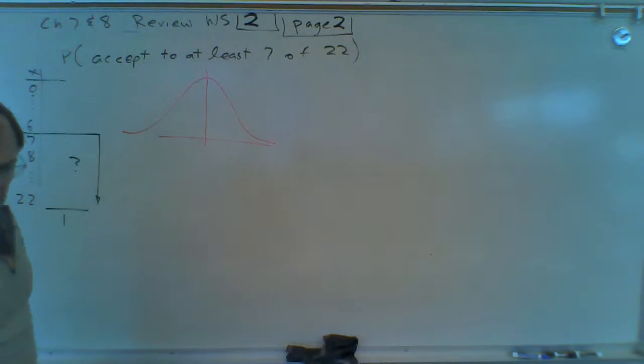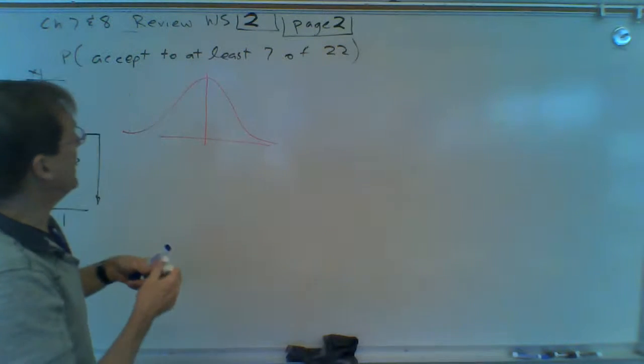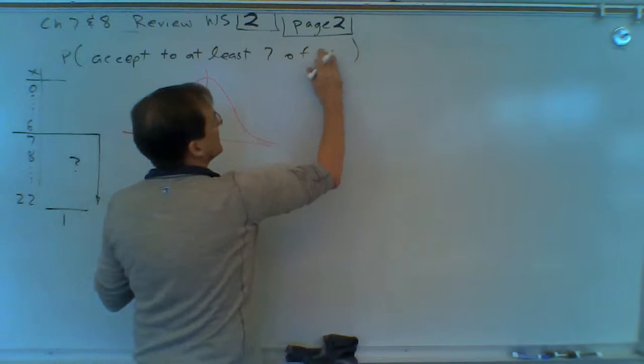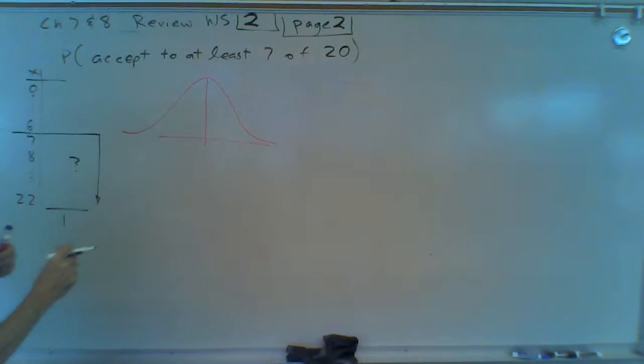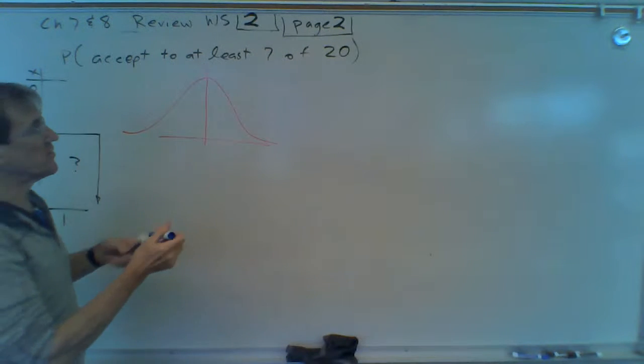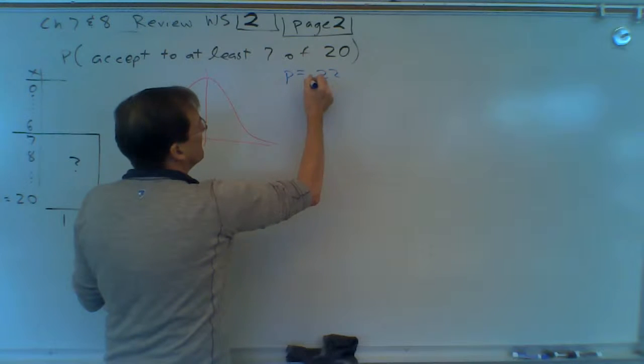I screwed this up. This is 20 here, not 22. The acceptance rate was 22%. The N was 20. So she applied to 20 colleges. We want to know the probability she gets into 7 or more out of the 20 if there's an acceptance rate of 22%. So P here is 0.22.